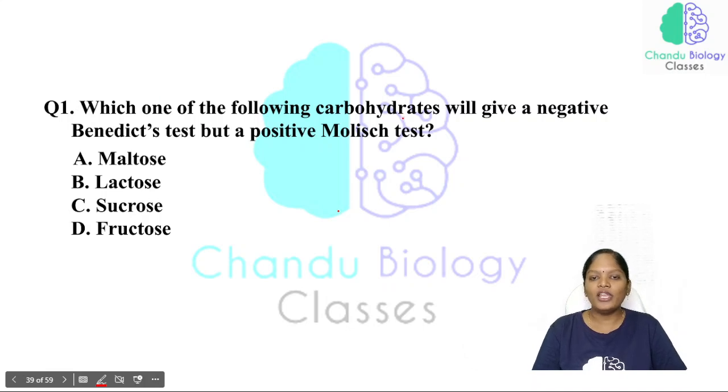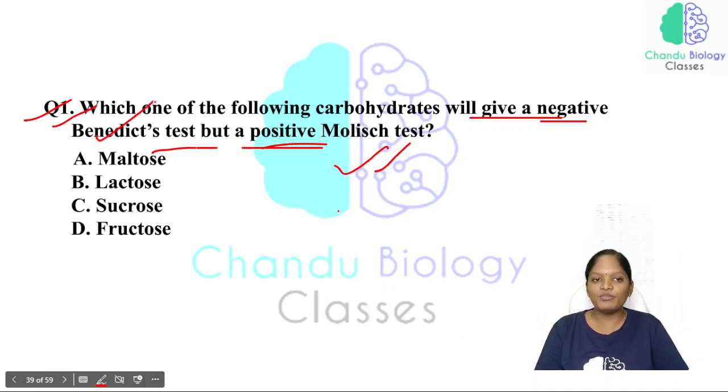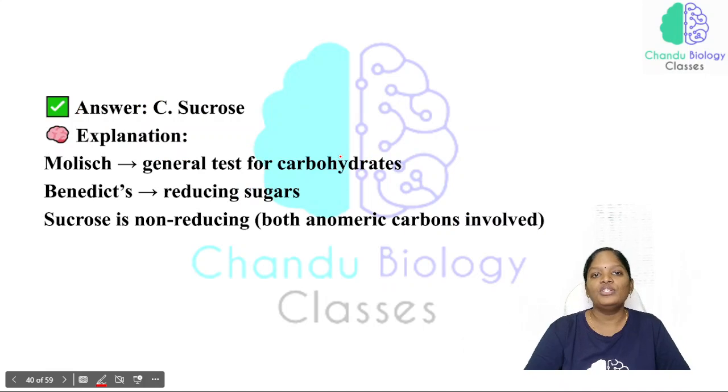Now, which one of the following carbohydrates will give a negative Benedict's test but positive Wallis test? From the exam point of view, all these tests are very important. Your homework will be to analyze what Benedict's test and Wallis test are. You have to study these two tests and answer. So the answer will be sucrose.